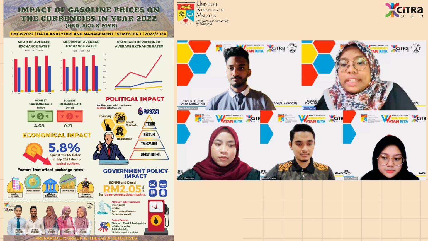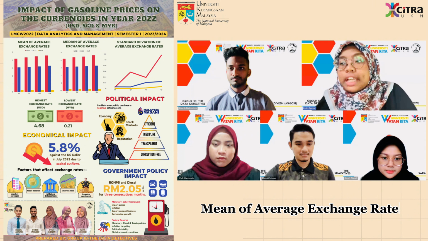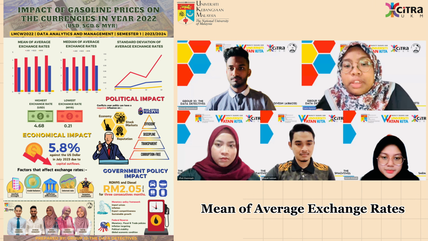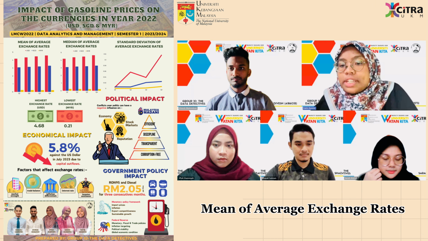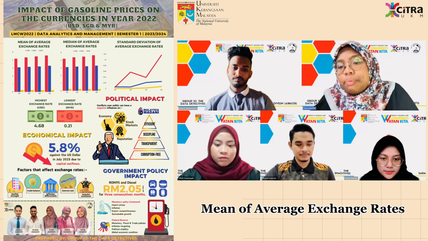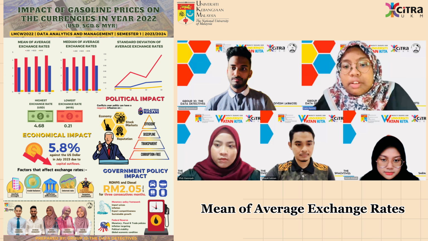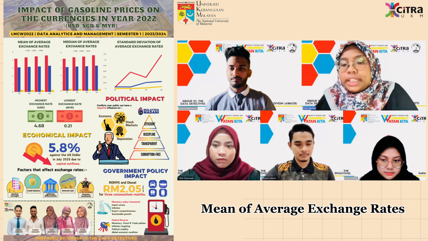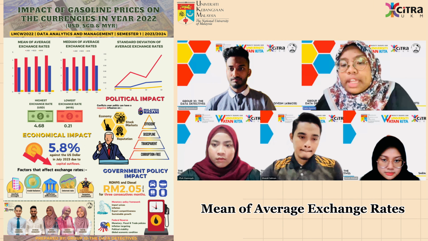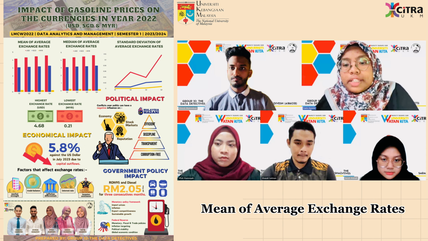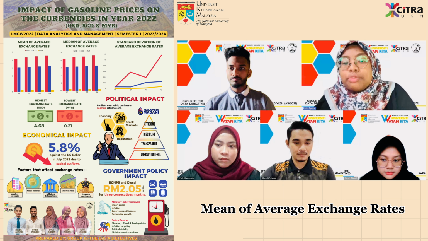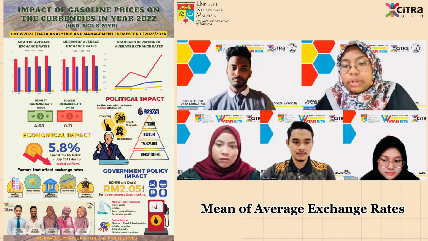Now, without further ado, let's dive into the first element of this poster, which is the mean of average exchange rate that is presented in a bar chart form. For mean, the highest mean of average exchange rate is USD, which presents 4.18 in the first quarter of the year, 4.34 in the second quarter, 4.47 in the third quarter, 4.58 in the last quarter, while MYR is the lowest at 0.24 in the first quarter, 0.23 in the second quarter, 0.22 in the third quarter, and 0.218 in the fourth quarter.